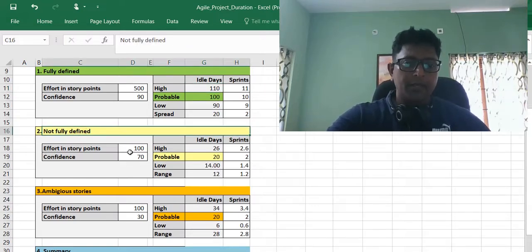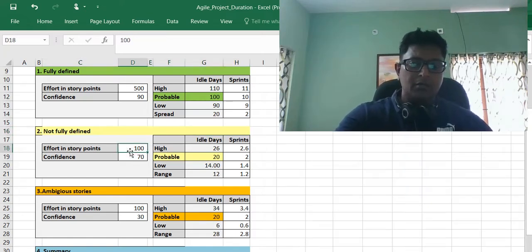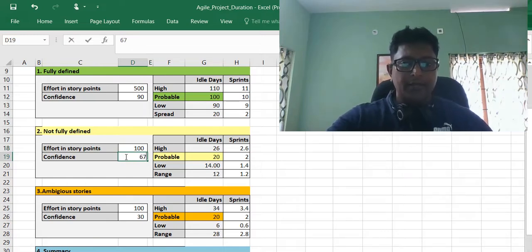So here I have stories worth 100 story points, and I have put my confidence as 70. You are welcome to change it. You can say 60 or 75, whatever you want. So I am going with 70 here. And the ideal days is the probable. So we think that 100 divided by 100 is the story points, and we have the velocity as 50. So in 2 sprints you would probably be able to finish it up.